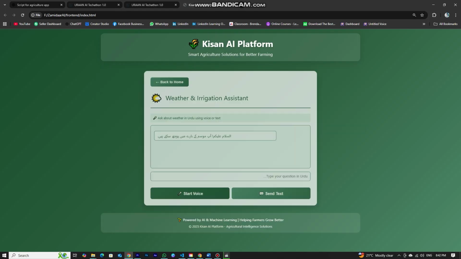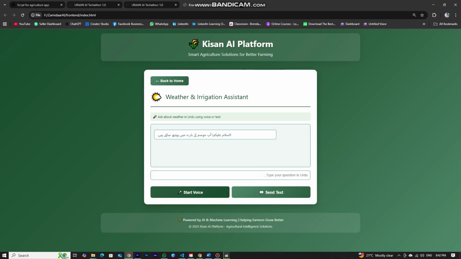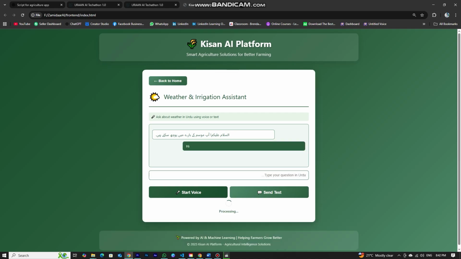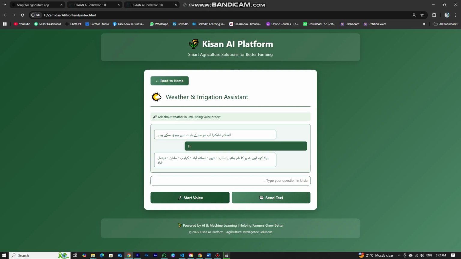Let's talk about the weather and irrigation assistant. When a user opens the weatherbot interface, they see a simple Urdu chat screen just like WhatsApp. The bot greets them with a friendly message and invites them to start the conversation by typing their city name